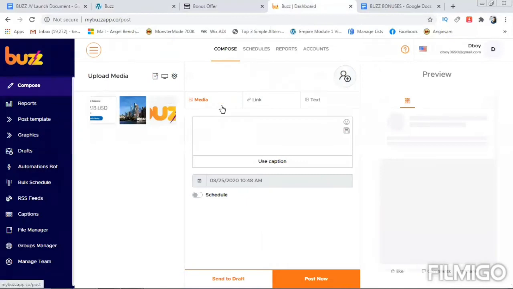Here I am logged in to the members area, and this is how it's going to look. You have Compose here. This is where you compose and keep your data ready to be uploaded.